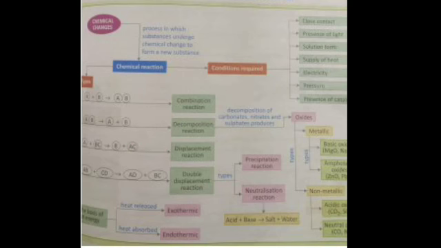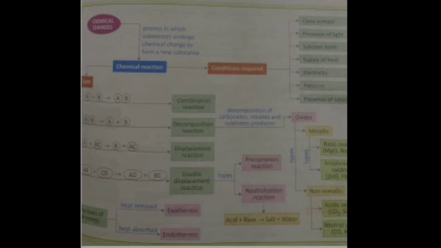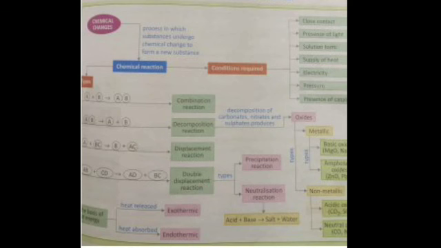Then we have the double displacement reaction, a chemical reaction in which two compounds in aqueous solution exchange ions to form new compounds. In this we have done precipitation reaction and neutralization reaction. A precipitation reaction is a chemical reaction in which two compounds in their aqueous solution react to form an insoluble salt as one of the products. Is that clear? And a neutralization reaction is a chemical reaction in which a base reacts with an acid to produce salt and water.